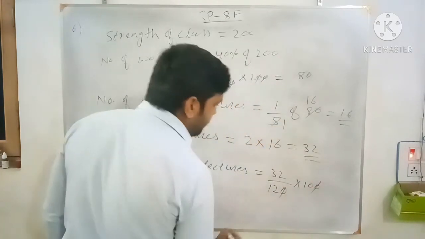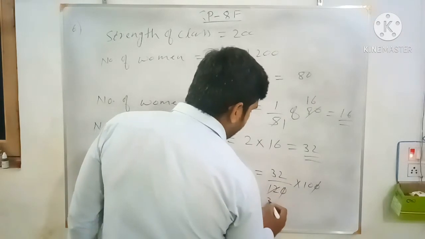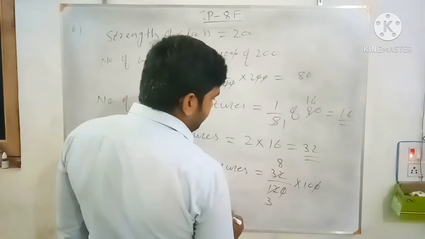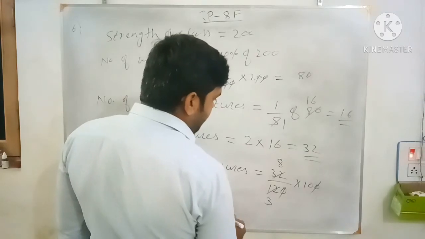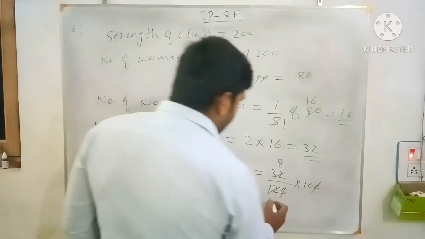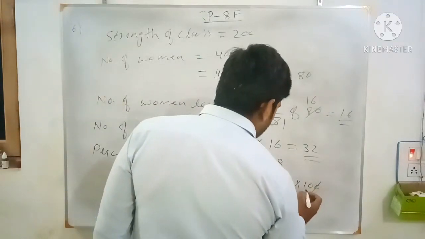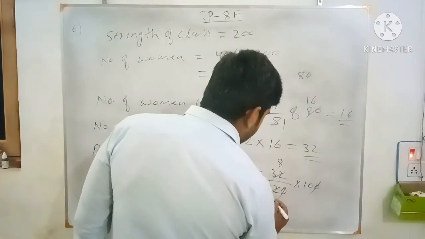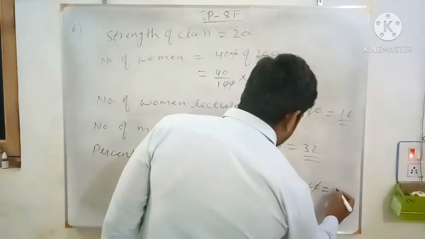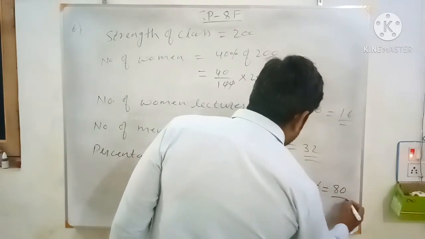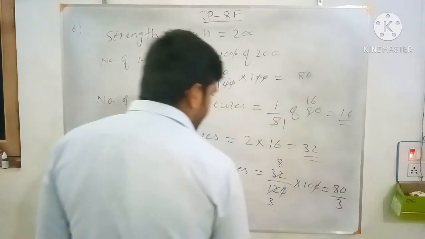The zeros cancel. So 4 3s are 12, 4 8s are 32. The approximate percentage is asked, so you can divide this by 3. What you get is 80 by 3.